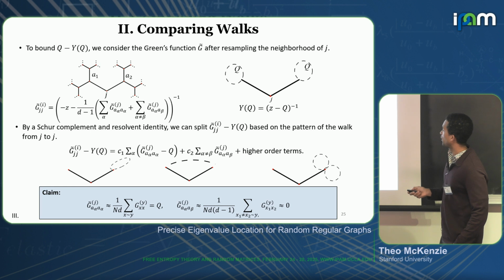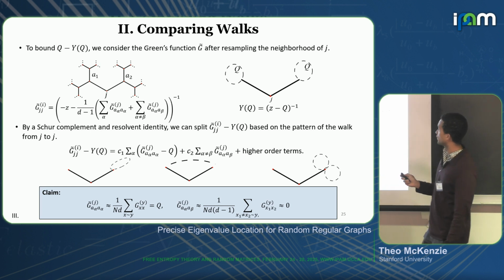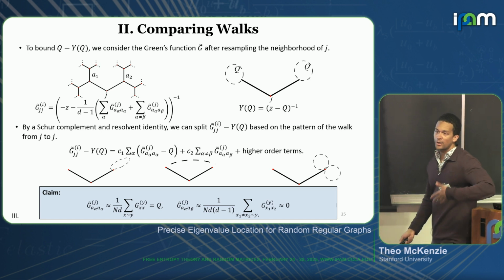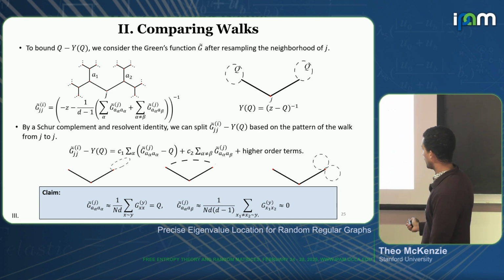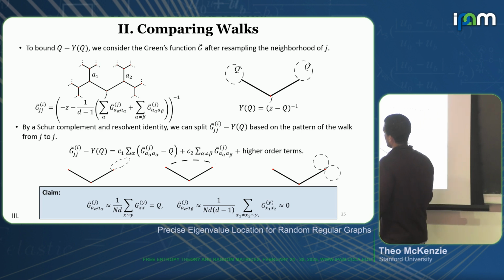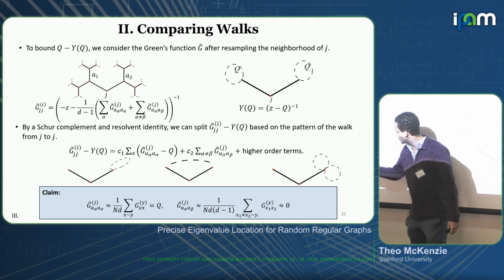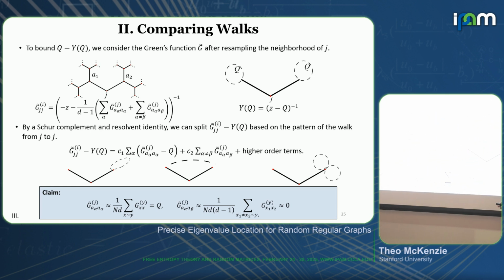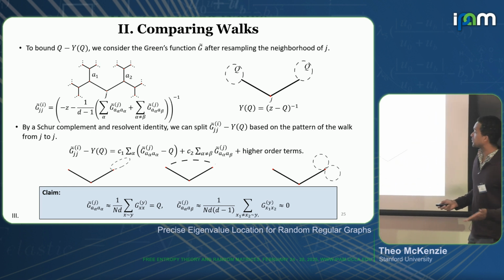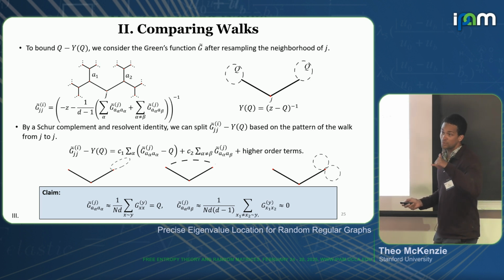I could also talk about walks where I go out on a vertex, walk around, come back through the other vertex, and then go there. So I get a contribution from the left-hand side, not the right-hand side. And then I have higher order terms. But the point is that I want each of these terms to cancel each other out. The general idea is that if I've done a good job in randomly sampling the boundary, then the value that I get at a boundary is approximately the expectation over all edges in the graph, which is exactly what Q is.